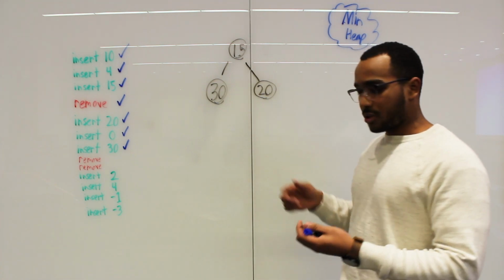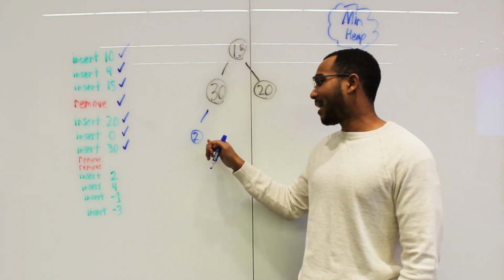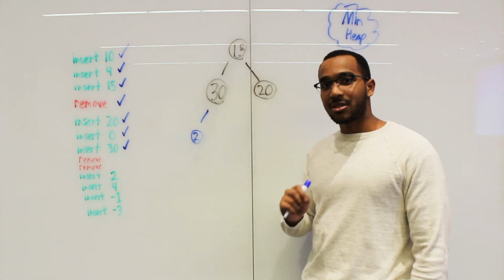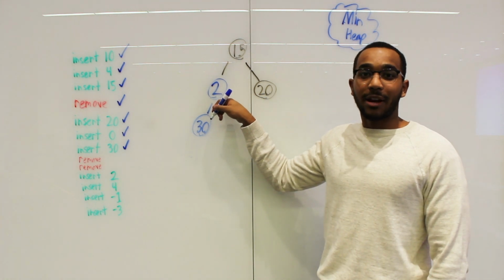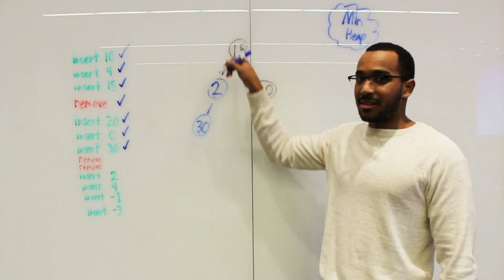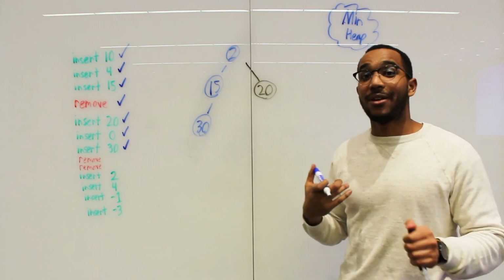So let's insert a 2. What we do is we ask our parent, "Parent, am I less than you?" Yes, 2 is less than 30. Do a swap. 2 asks its parent again, "Parent, am I less than you?" Yes, 2 is less than 15. Do a swap. Okay, so there's no more parents to check, so 2 is now in its right place.